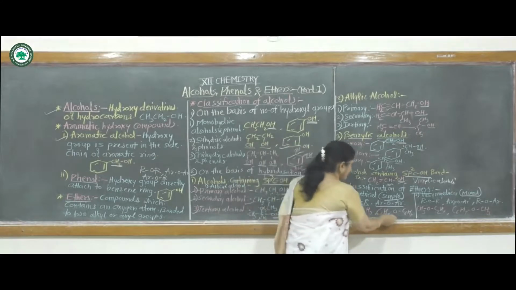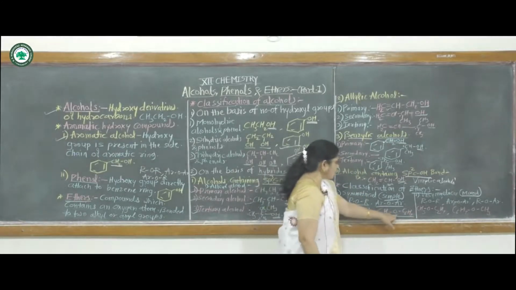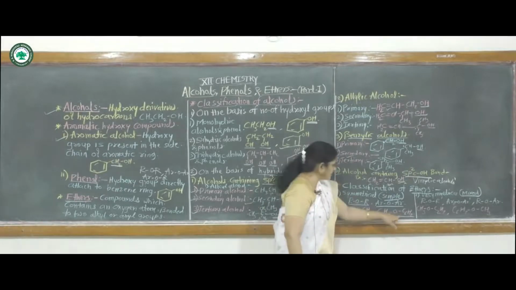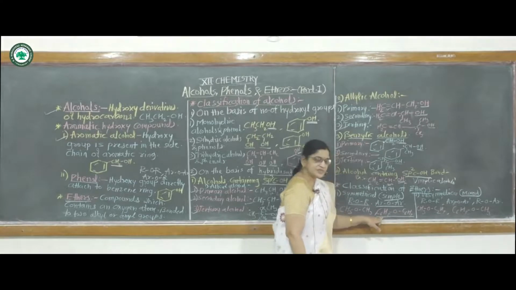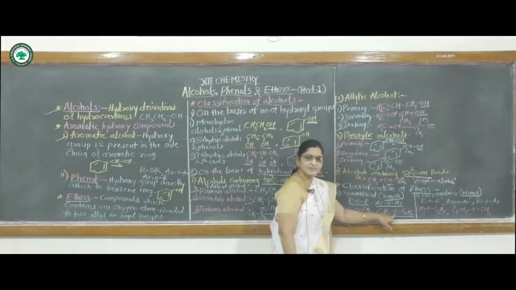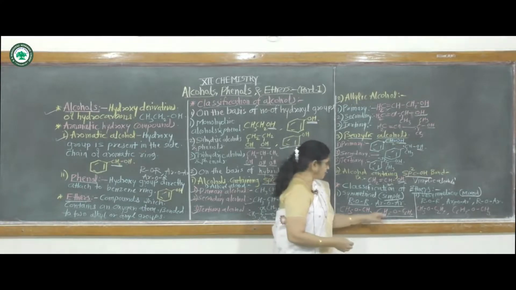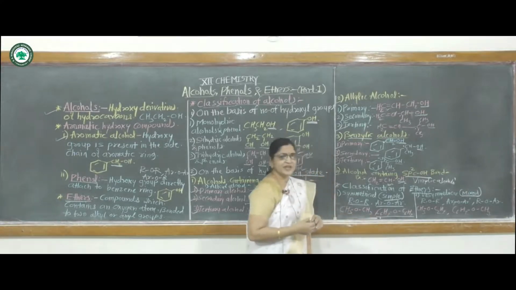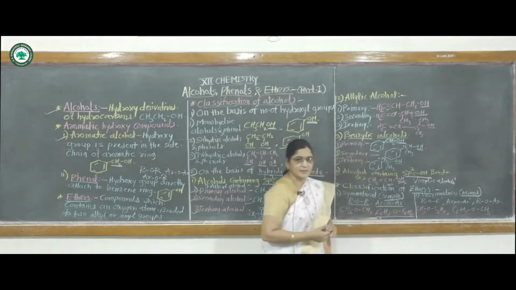Then the second example, an aromatic ether, C6H5OC6H5. In this compound also, the two aryl groups attached to the oxygen atom are the same, so it is called a symmetrical ether. The name of this compound is diphenyl ether. Then second, unsymmetrical ether.